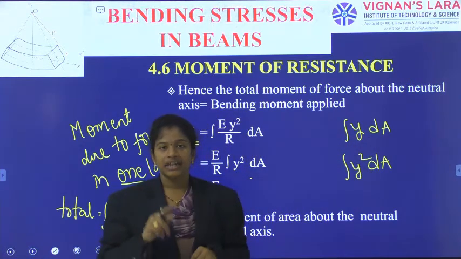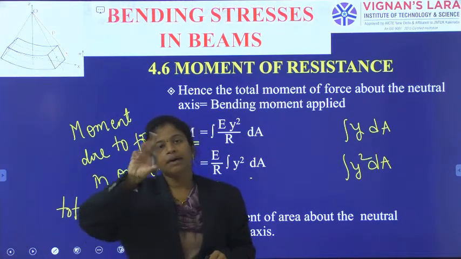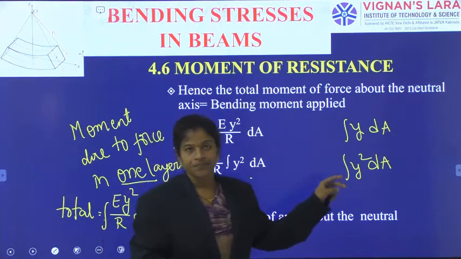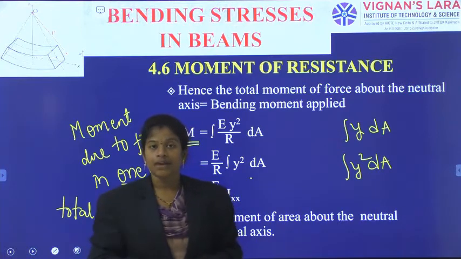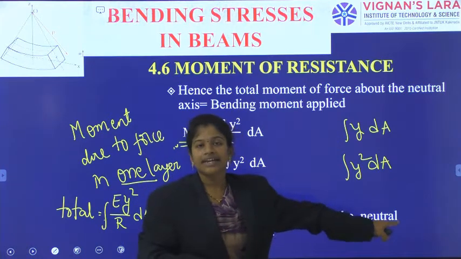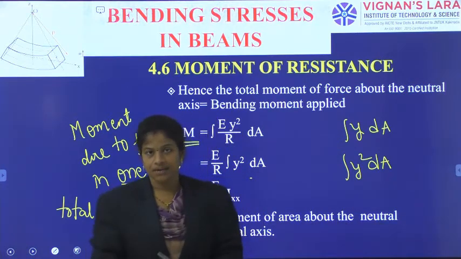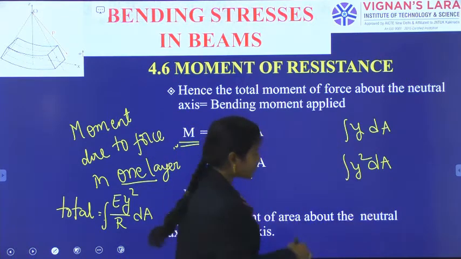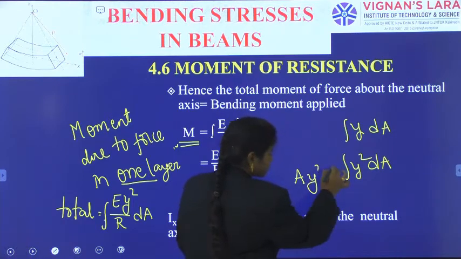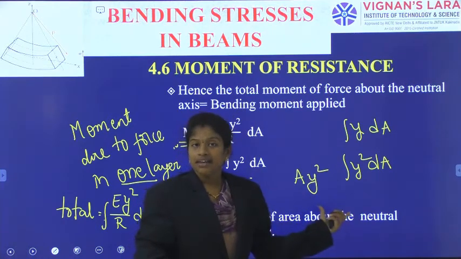First area moment, A into y. Area into perpendicular distance is A into y, and A into y square is the second area moment. Okay, the second area moment I will indicate as moment of inertia, integral y square dA or A y square. Anywhere you can write like this: A into y square, second area moment.